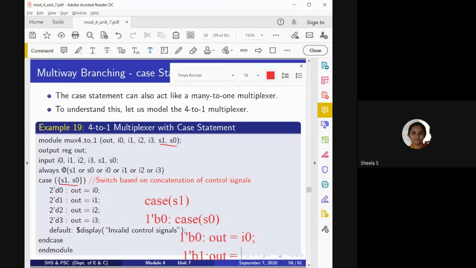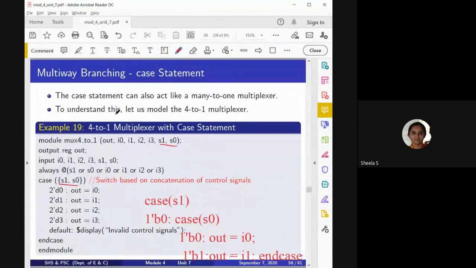So like this, we are going to consider nested case, and afterwards I am going to mention endcase. Okay, so what it indicates: inside this particular alternative, we are writing one more case statement. This is known as nested case statement. So either we can write like this, or else we can write like this by using a concatenation operation. So like this, we can write multi-way branching by using expression.